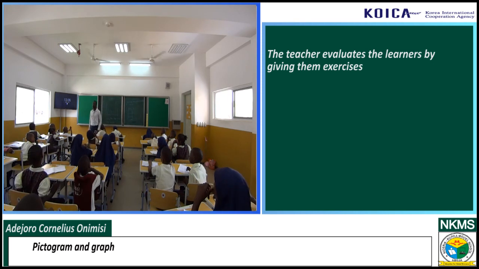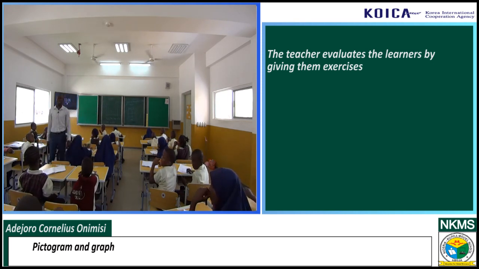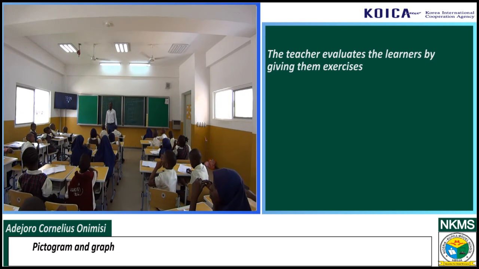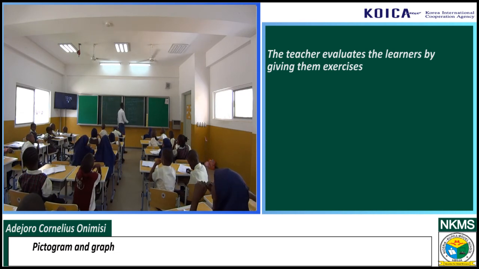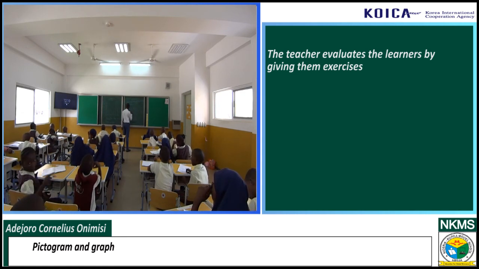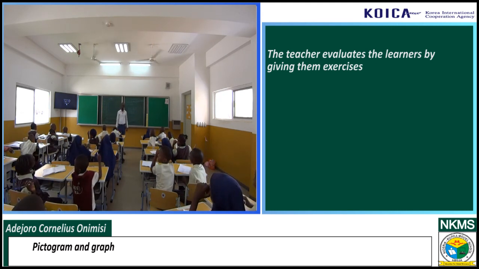What is her name? Nafisat. How old is Nafisat? Are you 12? 11. Nafisat says she's 11. Nafisat is 11 years old.